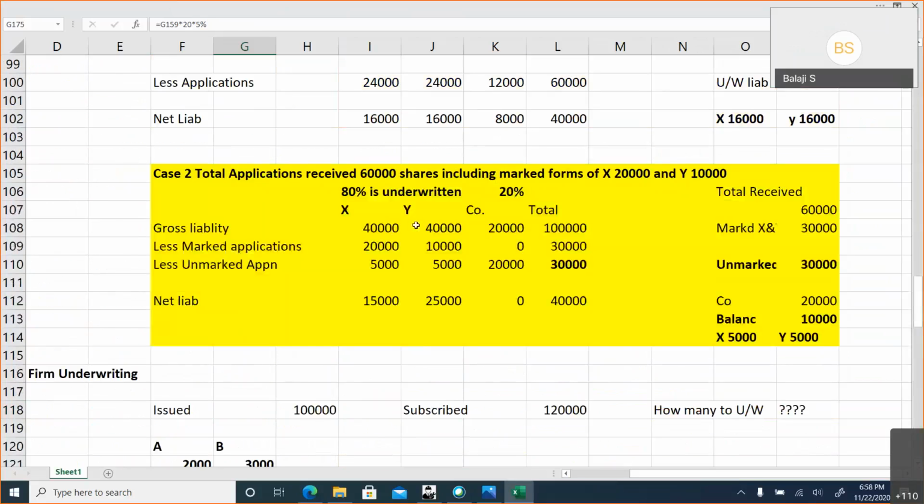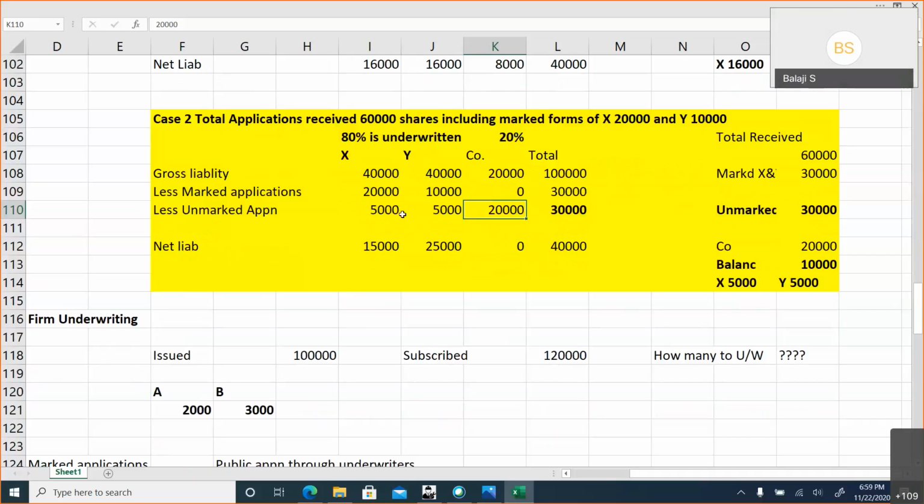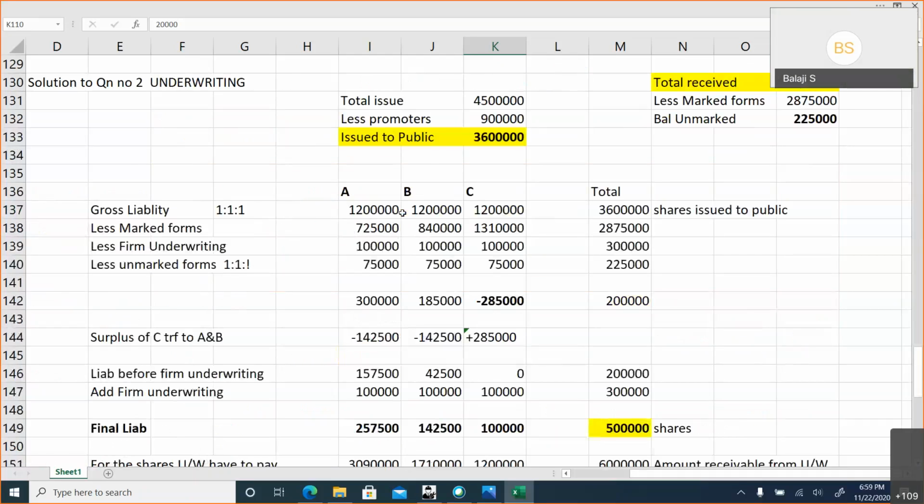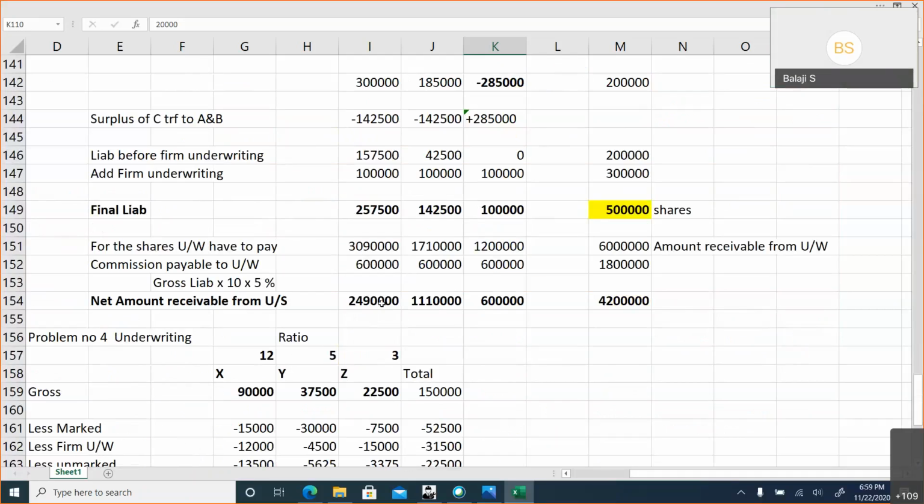Because it's a partial underwriting. Only 80% is underwritten. 20% belongs to the company. So for unmarked applications received, the 20% part the company will take care of, because the company is liable for 20% of its own shares. For those 20,000 applications received, the company will take it. Only the balance will be split between the underwriters in their ratio. Okay, sir. So that case is a partial underwriting. Yeah, that's a partial underwriting. The other one is a full underwriting case. Okay, sir. Thank you, sir.